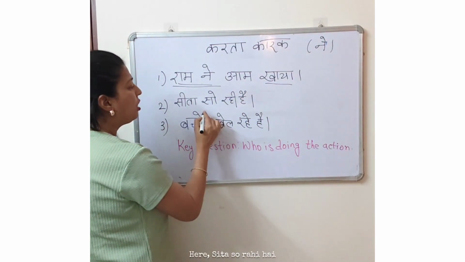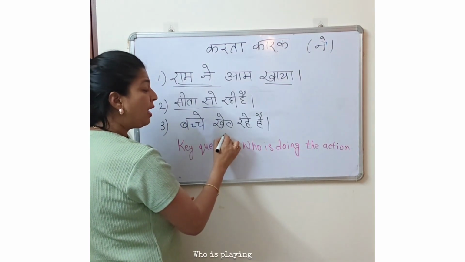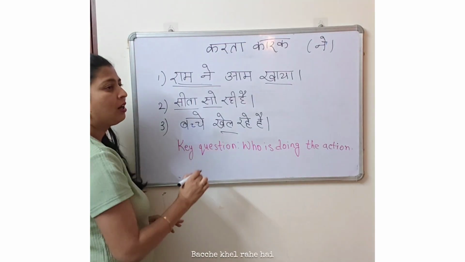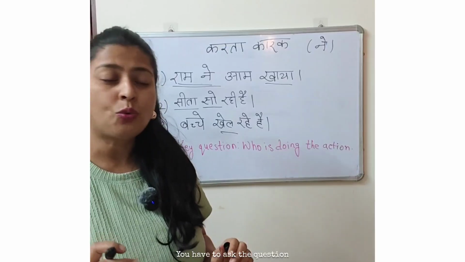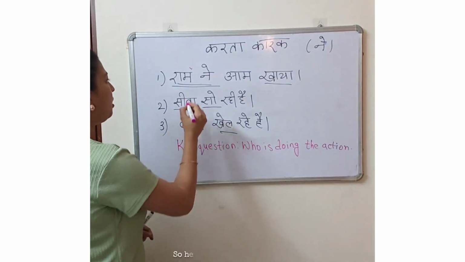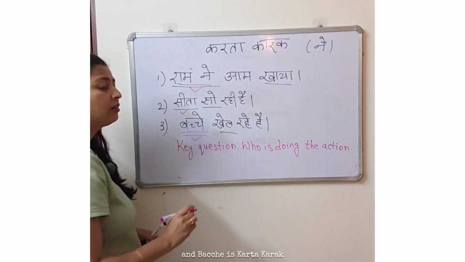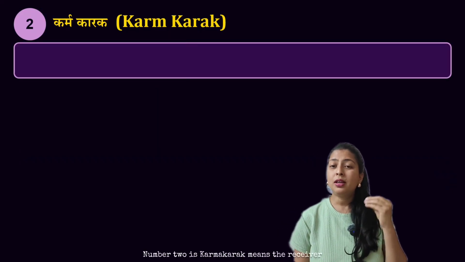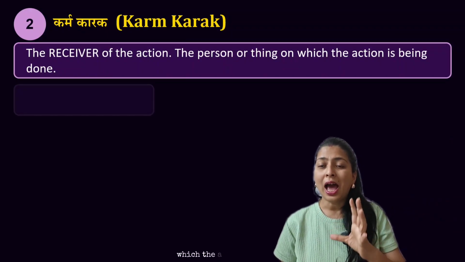Here Sita so rahi hai. So the action is sona. Who is sleeping? Sita. Here बच्चे खेल रहे हैं. Who is playing? Here children are playing. So have you seen ne present or absent? You have to ask the question who is doing the action. And if you get the answer, that is Karta Karak. So here Ram ne is Karta Karak, Sita is Karta Karak and Bacche is Karta Karak. So ne present or absent, always ask who is doing the work. That's your Karta.